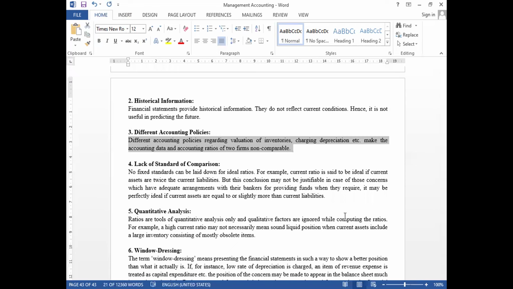Next, standard comparison cannot be considered, because the requirements of companies may change from company to company. Based on the requirements, performance cannot be judged. So the standard of comparison cannot be concluded. And